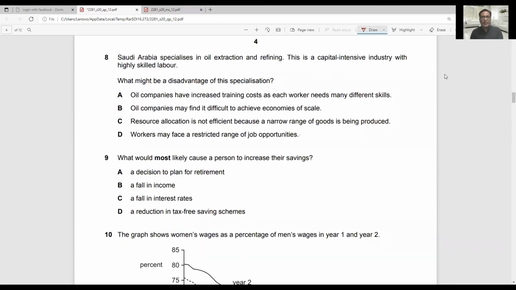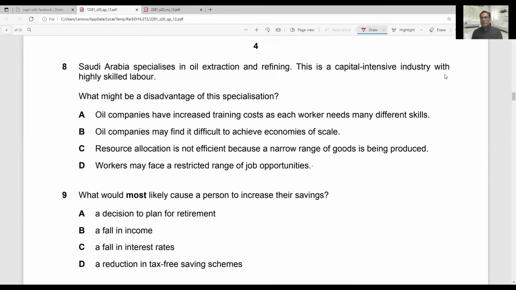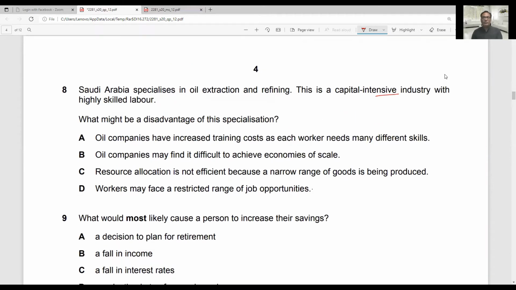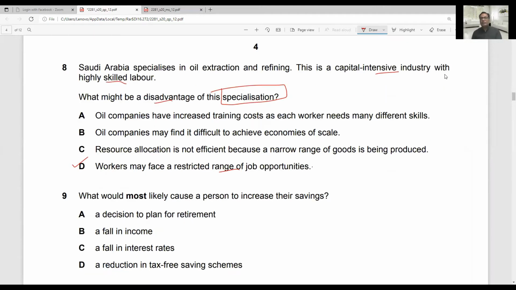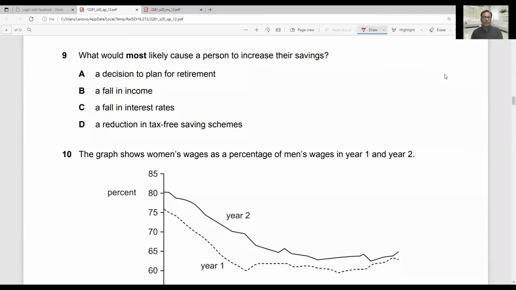Now moving to question number 8. Question number 8 says, Saudi Arabia specializes in oil extraction. This is a capital intensive industry, meaning it uses more machinery with a highly skilled labor force. An efficient and relevant labor force is needed to do this job. What might be a disadvantage of specialization? Specialization is when one person performs one task or one organization performs one job. So option D is the correct answer. Workers may face a restricted range of job opportunities, because when you are specialized, your options will decrease as you will only be available for a limited range of jobs.